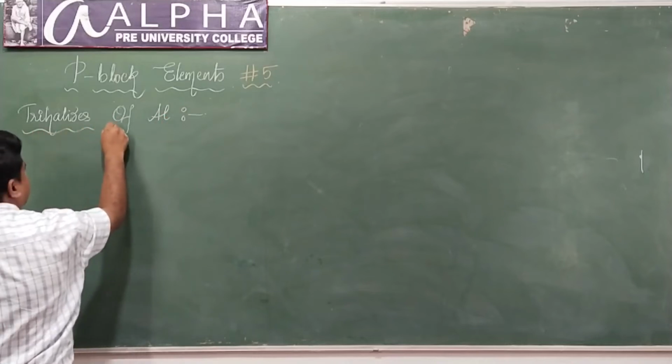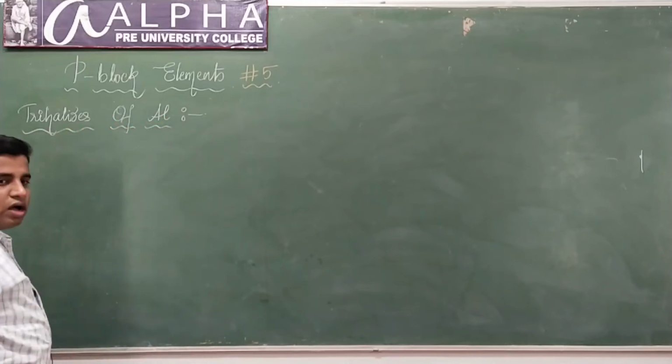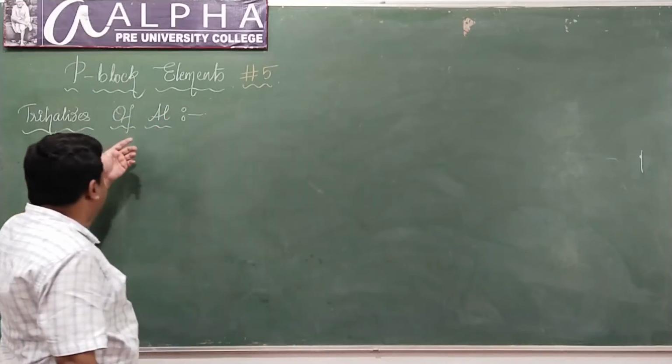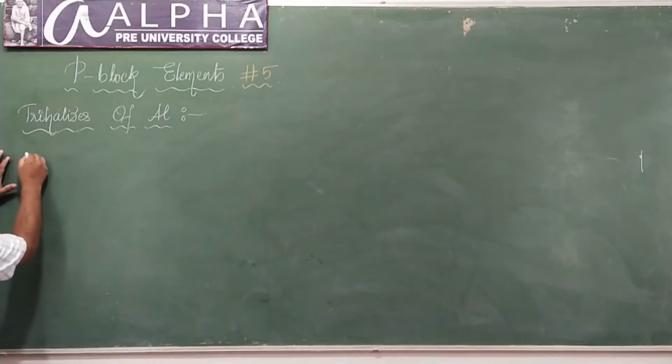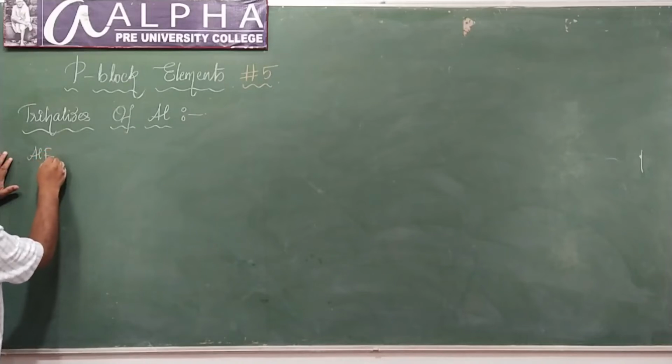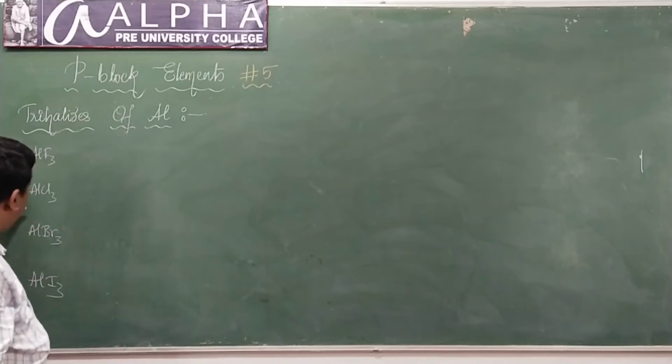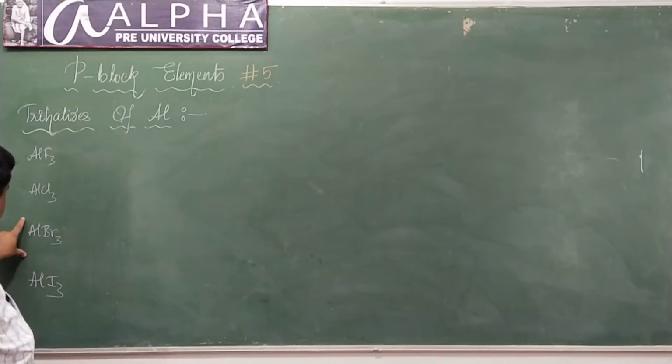Understand this point here. What are the different trihalides of aluminium? One is aluminium trifluoride, aluminium trichloride, aluminium tribromide and aluminium triiodide, isn't it?